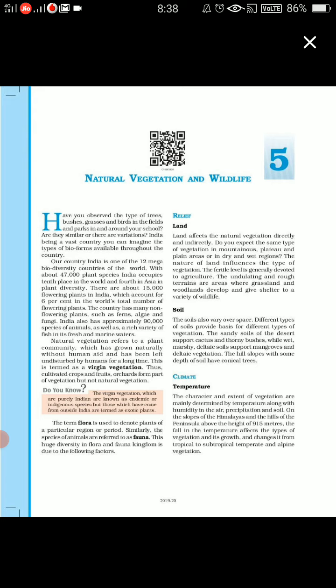Now what type of soil? Soil also varies from place to place, fine. So there are different types of soil, and different types of soil are going to provide you different types of vegetation. If you just take an example of sandy soil, desert, fine, there what do you find? Cactus, thorny bushes. In the wet or marshy area you will find mangrove forest and all. On the hill slopes you will get conical trees. So this way, as the soil changes, the type of vegetation also changes.